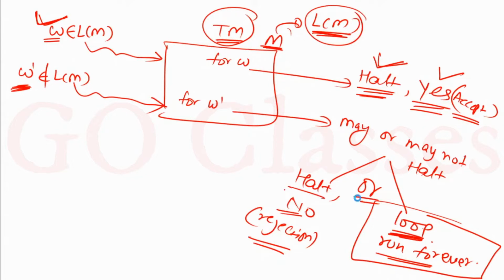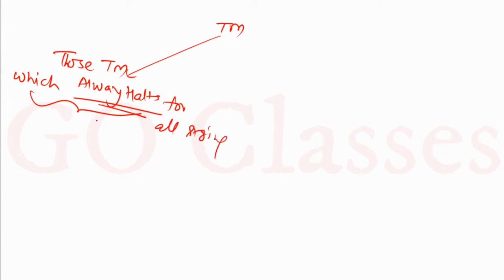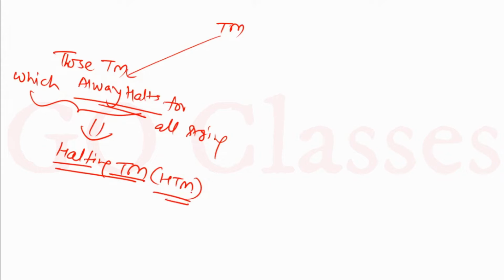But now consider those Turing machines which always halt, for any string, member or non-member, for all strings. Those Turing machines we will call halting Turing machines. Remember, this is not the halting problem, this is just a halting Turing machine, HTM, a Turing machine which will always halt. This will never go into an infinite loop for any string.